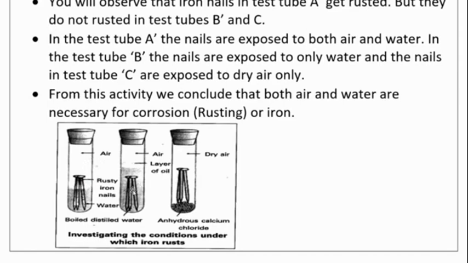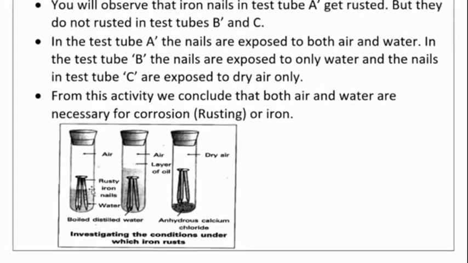In test tube B, the nails are exposed to only water, and in test tube C, to dry air only. From this activity, we conclude that both air and water are necessary for corrosion.